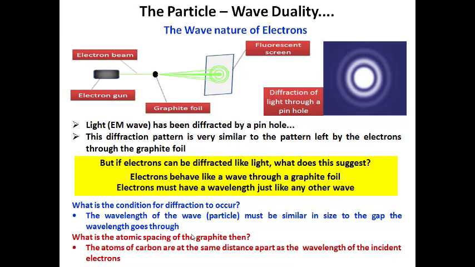The second one is why we are choosing graphite for this experiment. Graphite is an allotrope of carbon, so it has multiple layers of graphene sheets. These graphene sheets are made up of carbon atoms alone, in a hexagonal pattern. So there is a chance that electrons may easily pass through the gap between the carbon atoms. It's a honeycomb structured material. So the most relevant concept here is the atomic spacing of the graphite.